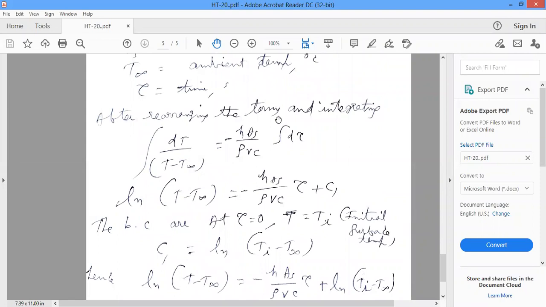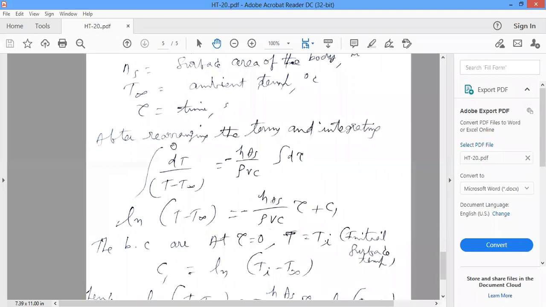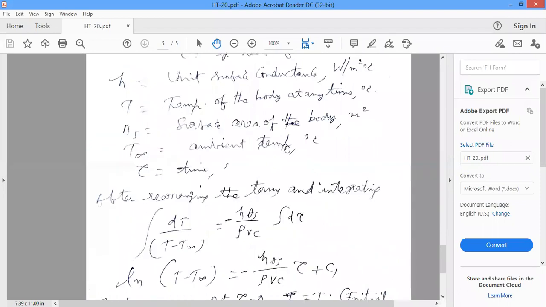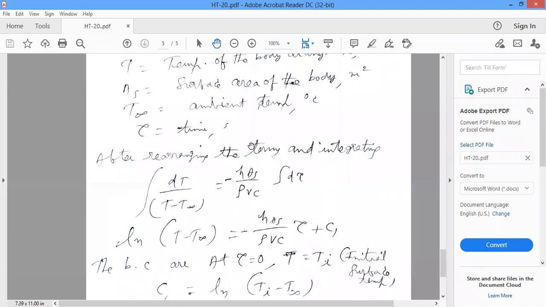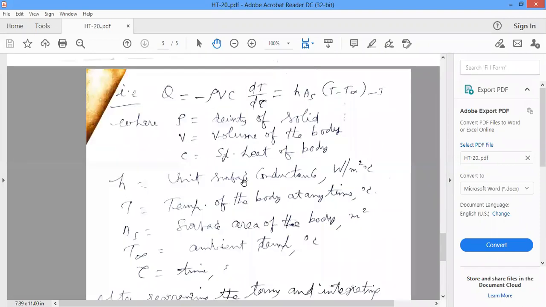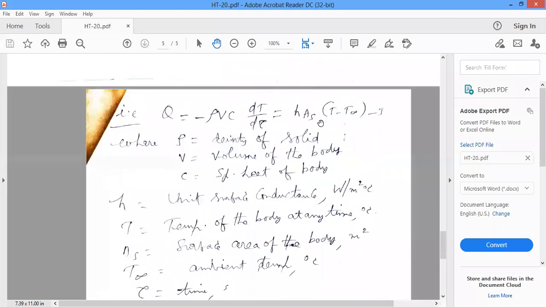After rearranging the terms and separating the variables, on the left hand side take the temperature, dT by (T minus T free stream), and on the right hand side take hAs, d tau and rho Vc.